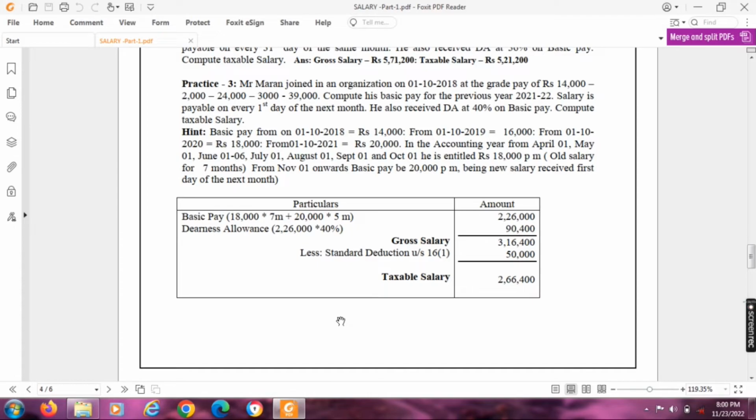Compute taxable salary. Basic pay from 1st October 2018 is 14,000. From 1st October 2019 will be incremental salary, 14,000 plus increment of 2,000, totally 16,000.